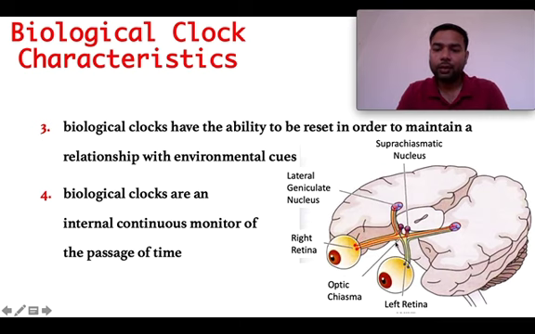Then there is the suprachiasmatic nucleus, present at the optic chiasma. Over the optic chiasma, this suprachiasmatic nucleus keeps the time. It calculates how much time has passed. Then this suprachiasmatic nucleus further relays the signals into the brain, and then the brain acts according to the signal received from the suprachiasmatic nucleus and maintains the cyclical physiological and behavioral phenomenon inside a human, inside an organism, like this.